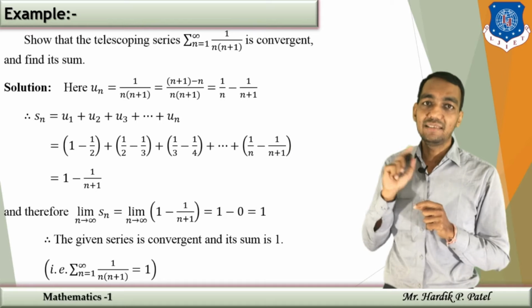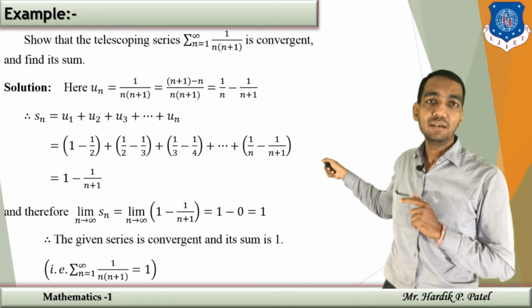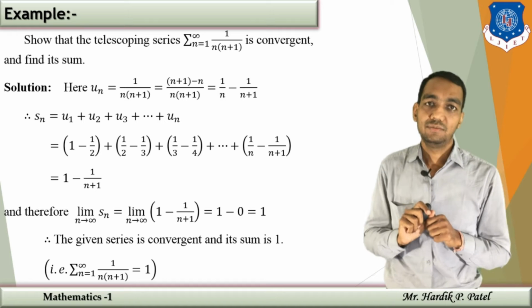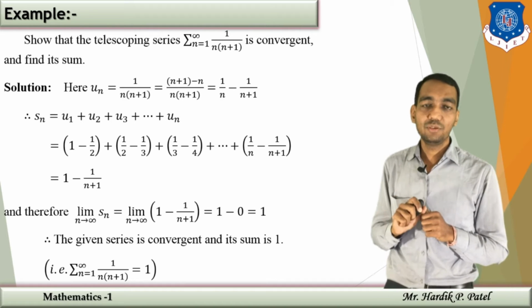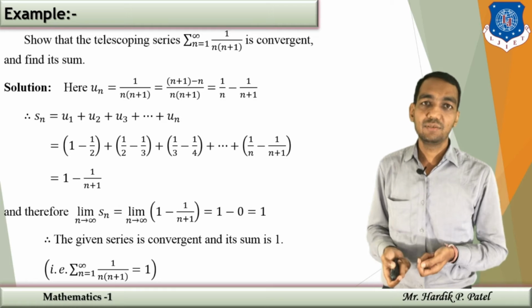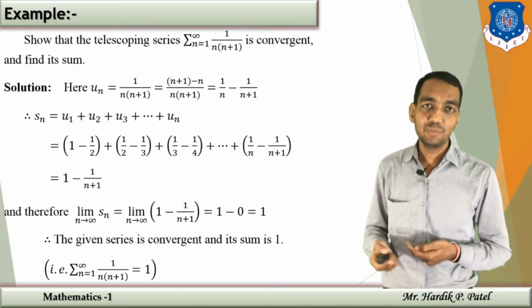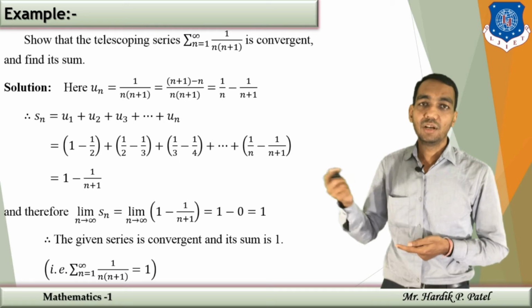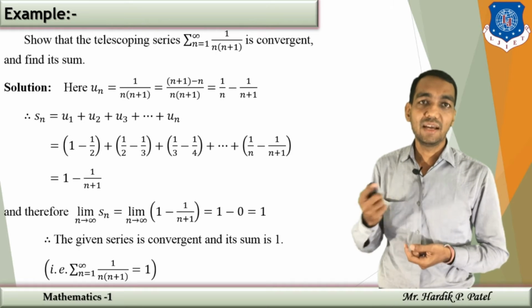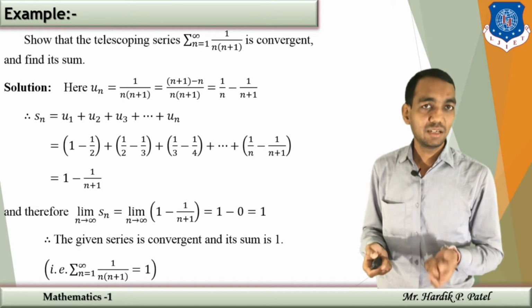So taking the first term and the last term, in that case you have Sn is equal to 1 minus 1 upon n plus 1. So we are going to apply the limit for convergence, because to check the convergence of a series, you have to find the limit of the partial sum. Applying the limit to Sn, 1 upon infinity will be 0, so our final answer will be 1. And that's why your series is going to be convergent.